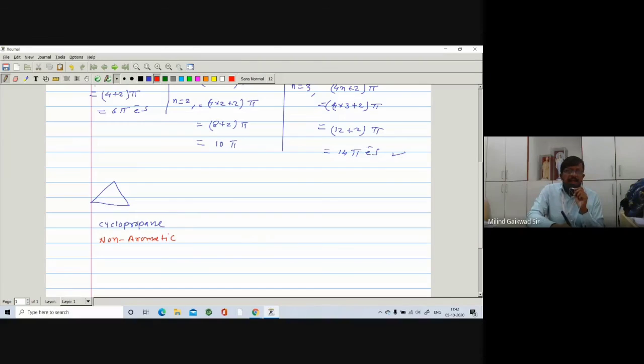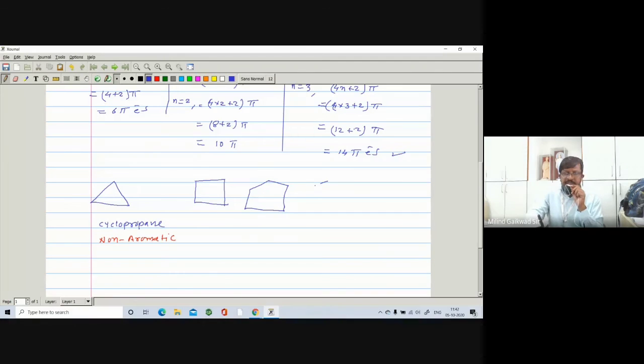Similarly, we can also increase the number of carbon atoms and check whether they are aromatic or not. Here is cyclobutane, then cyclopentane, then cyclohexane, right? All these compounds are non-aromatic compounds which do not obey Hückel's 4n plus 2 pi rule.